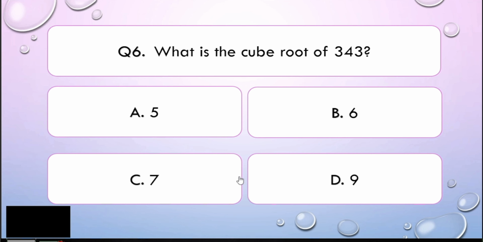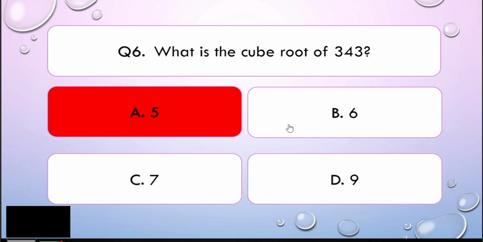Now, let's consider 5. 5 times 5 is 25. 25 times 5 is not 343. It is 125. So that is wrong. Now, how about 6? 6 times 6 is 36. 36 times 6, if you multiply 6 and 6 there, that will end with 6, right? So we have here 3. So that is also not the correct answer.